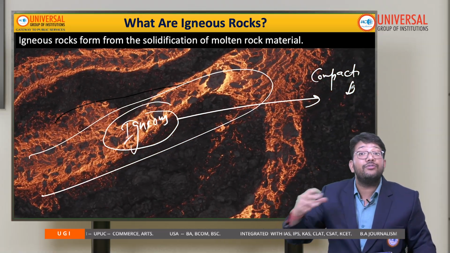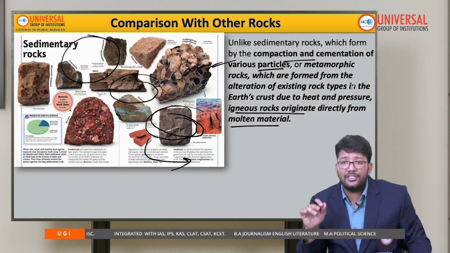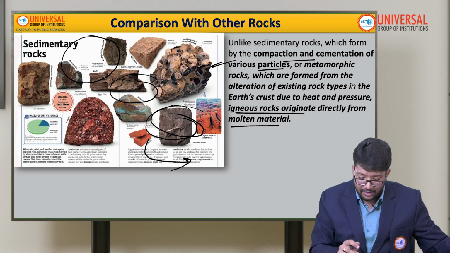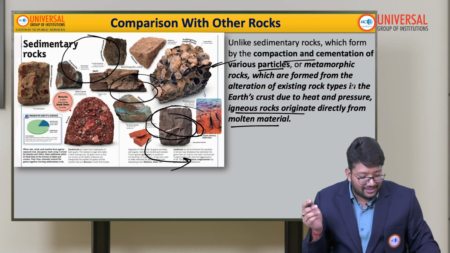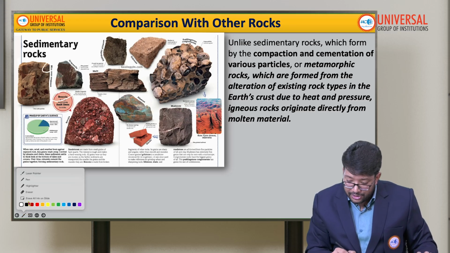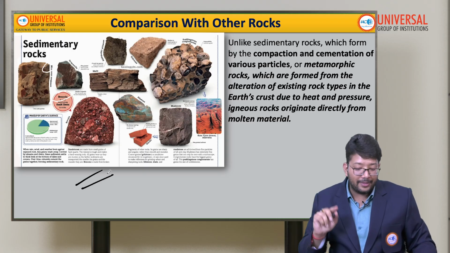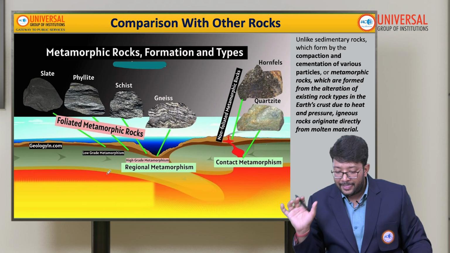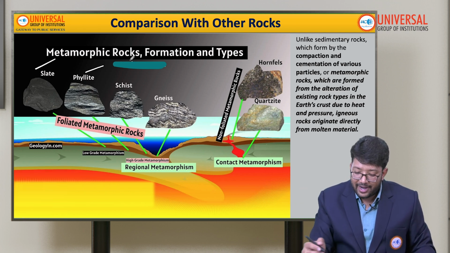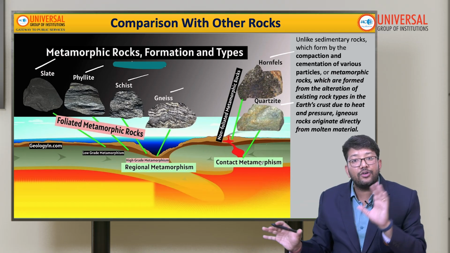In upcoming videos we will talk about sedimentary rocks and metamorphic rocks also. Now let's take this further. These are our types of sedimentary rocks. Some names: mica, breccia, shell, siltstone, mudstones, grit stones; all these are examples of sedimentary rocks. If we talk about metamorphic rocks, the examples are slate, phyllite, schist, gneiss, hornfels, quartzites. All these are examples of metamorphic rocks.